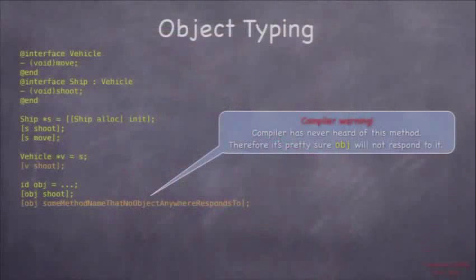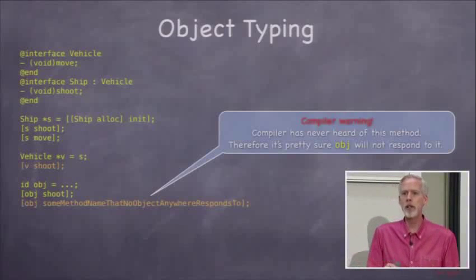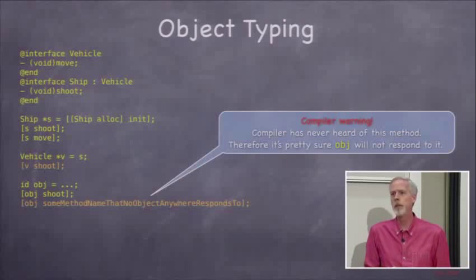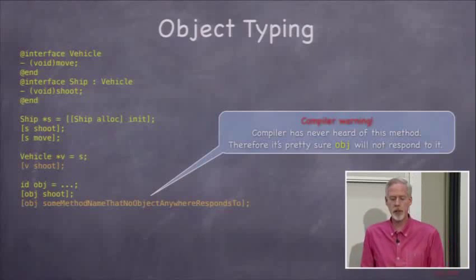If I say obj and then some method name that doesn't exist, then it will warn me. If it can't find that method anywhere, and no object that the compiler has ever heard of implements that method, then it'll at least warn you, because then it's likely you had a syntax error, you mistyped it. So the compiler is going to help you there.